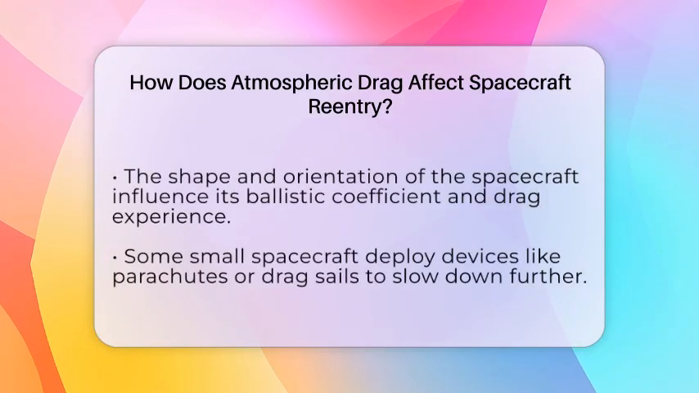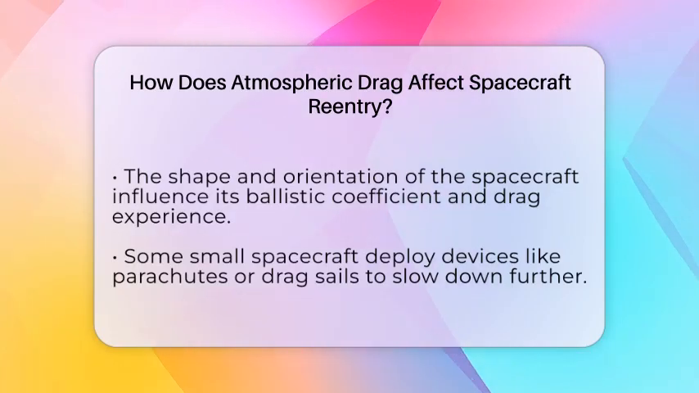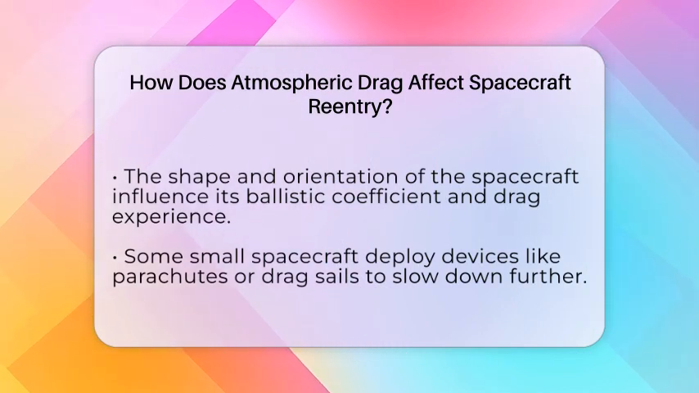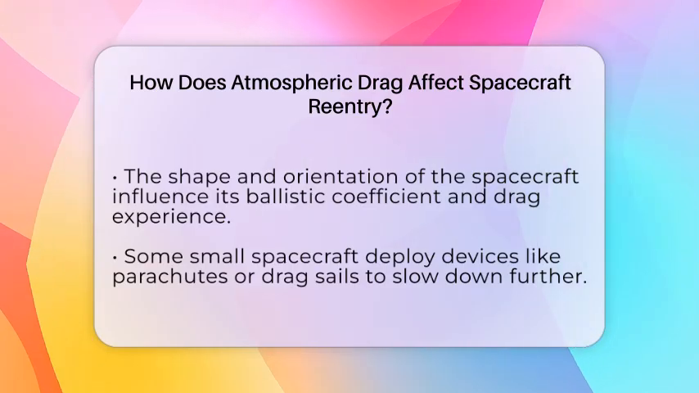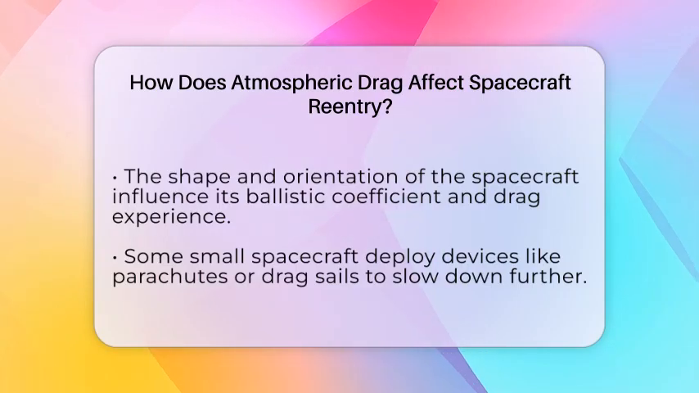They adjust the spacecraft's orientation and shape to influence its ballistic coefficient, which is a measure of how much drag it experiences. Some small spacecraft even deploy devices like parachutes or drag sails to slow down further and steer their descent. Solar activity also plays a role in how much drag the spacecraft faces.